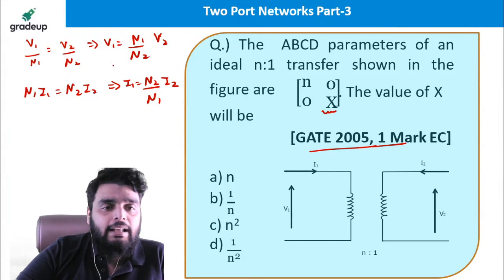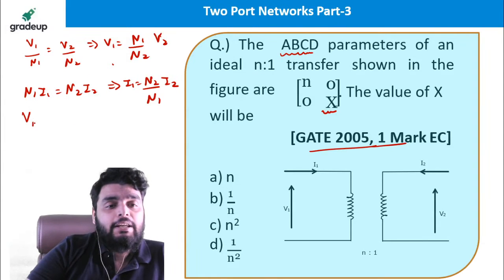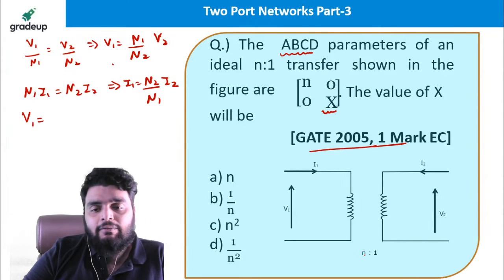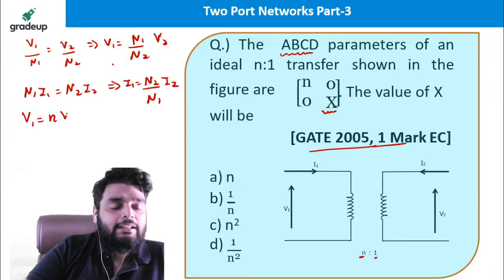Okay, so देखो, what we have to find out, I have to find out the ABCD parameter. So I can write here V1 is equal to, what is N1? N1 is equal to N, N2 is equal to 1. So V1 will be N times of V2.